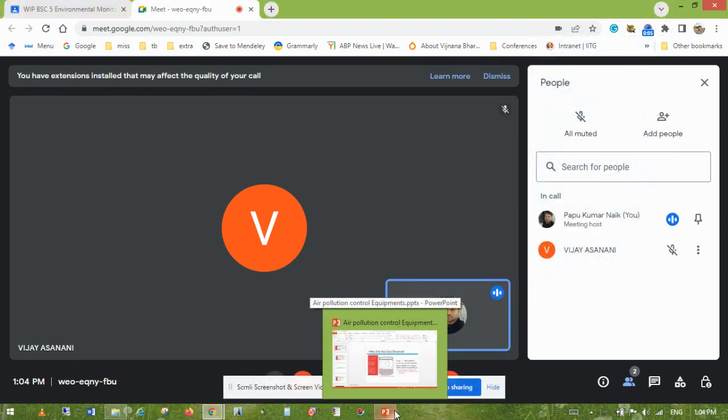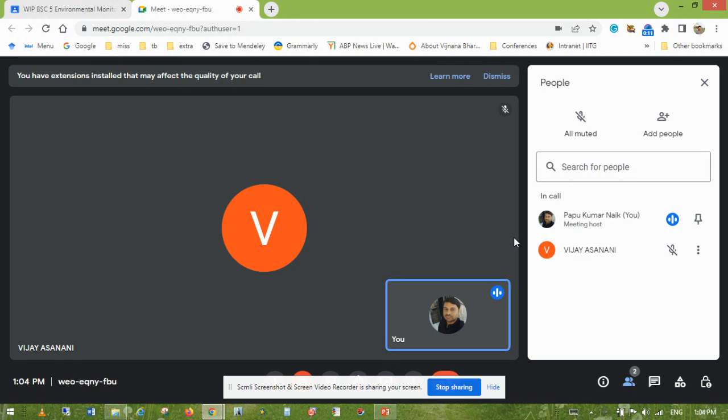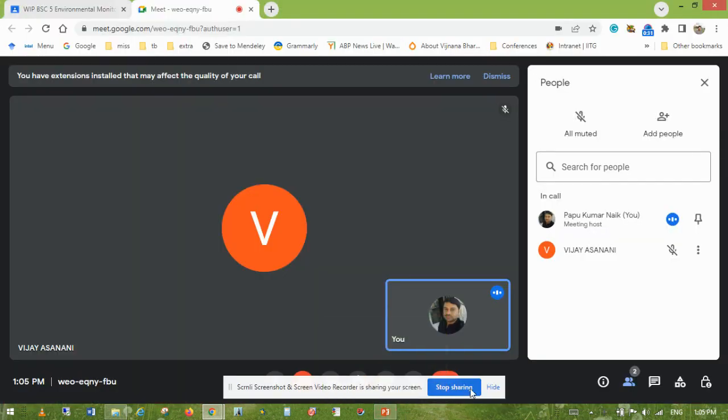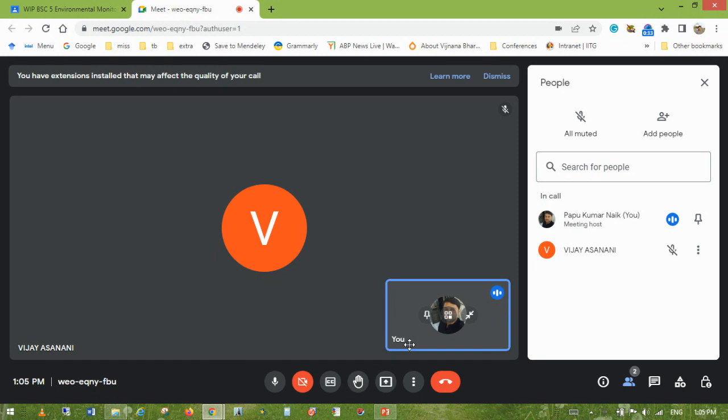Today we have discussed some properties of gases and liquids, along with how gaseous pollutants are controlled by different methods like adsorption and absorption. In Unit 2, we covered how gaseous pollutants are controlled or monitored. There are different methods, as you are working in the industry.